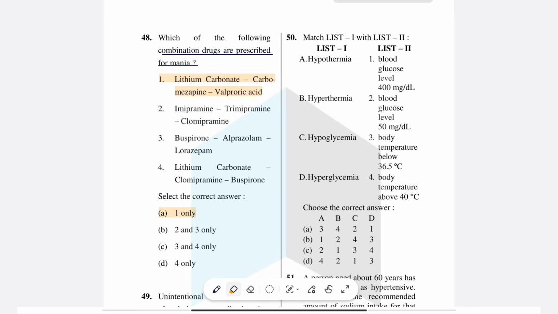So these are the mood stabilizers: lithium carbonate, carbamazepine and valproic acid. Option A is the right answer.